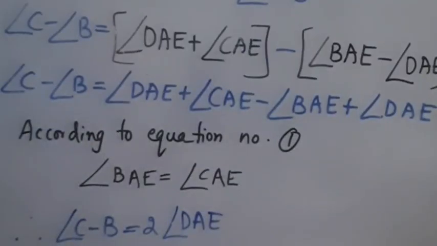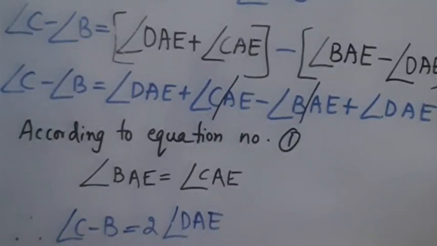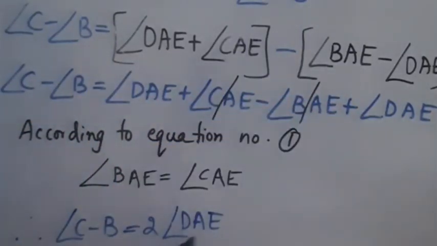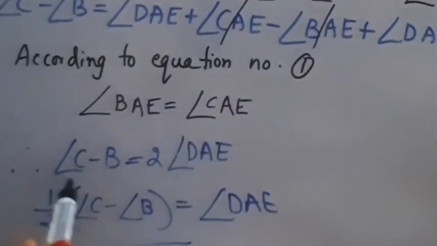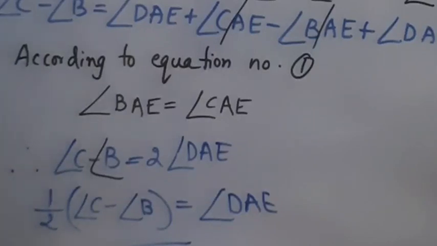Now according to equation number 1, we had got angle BAE is equal to angle CAE. Therefore, we can cancel angle BAE and angle CAE. Therefore, we get angle DAE plus angle DAE, which is equal to 2 angle DAE. Therefore, we have written angle C minus angle B is equal to 2 DAE. This 2 will come to this side; here it is multiplied, here it becomes divided. That is, half into angle C minus angle B is equal to angle DAE.